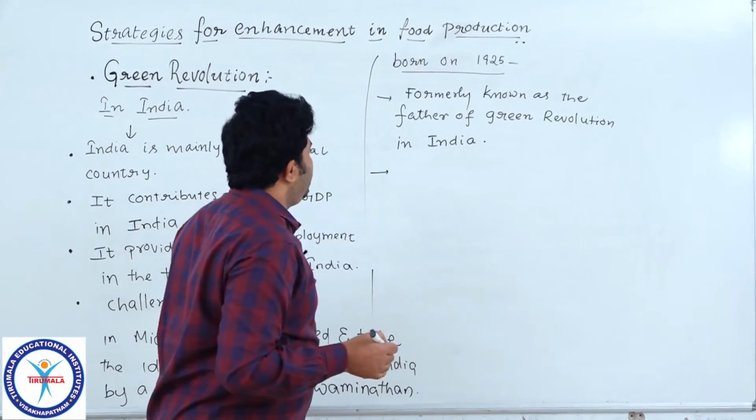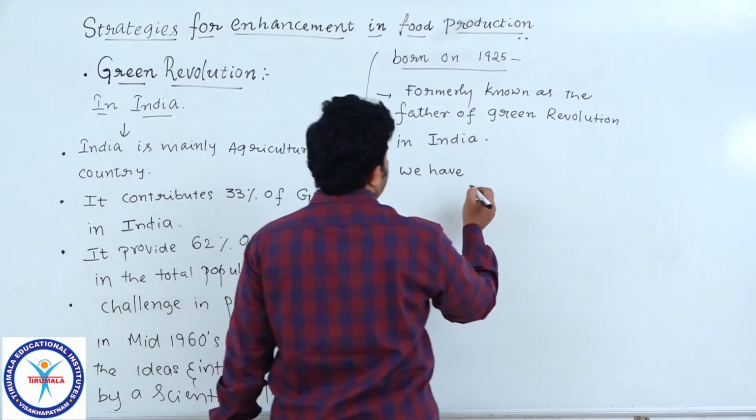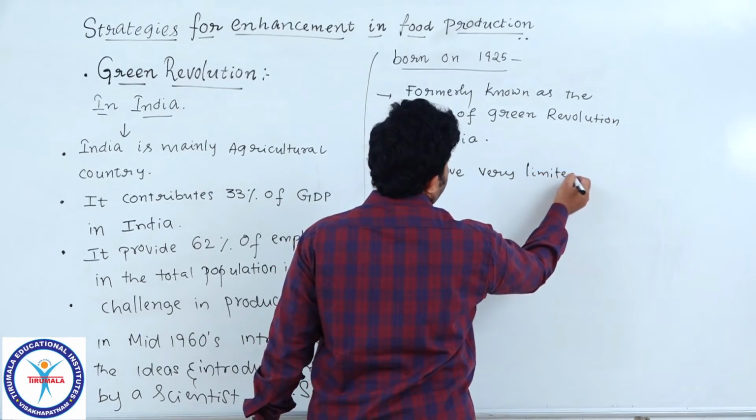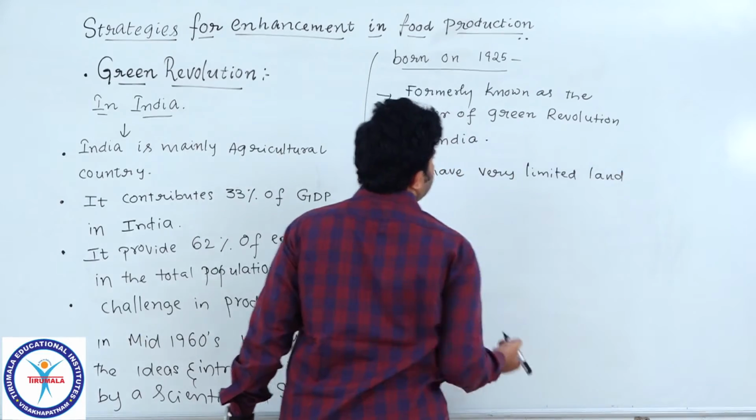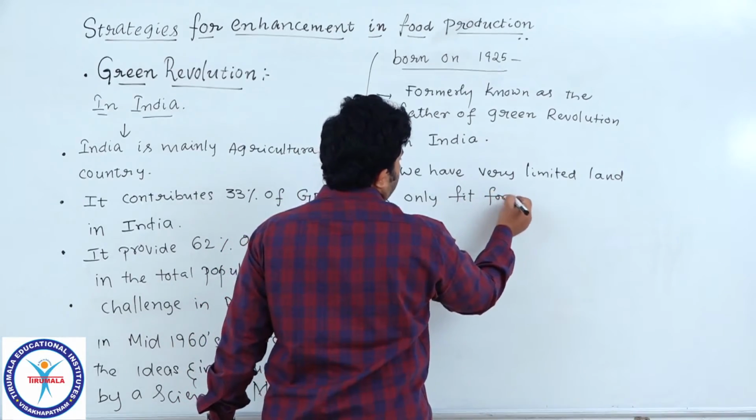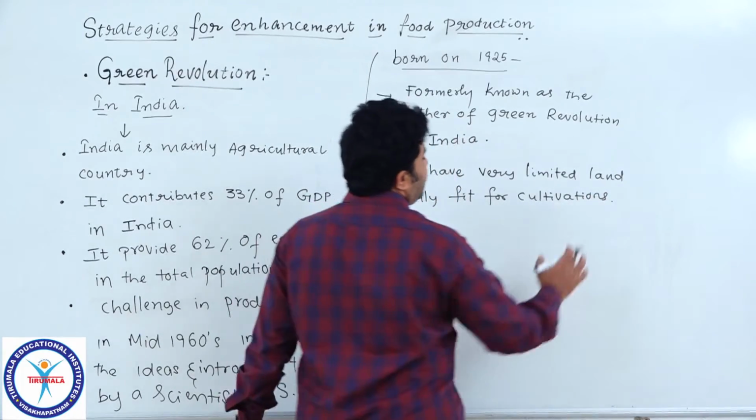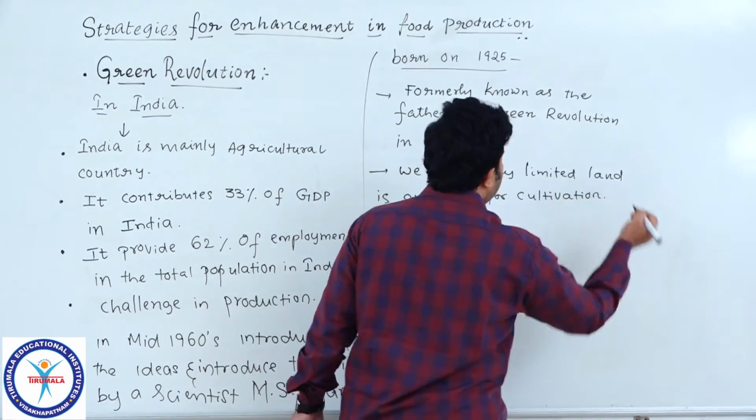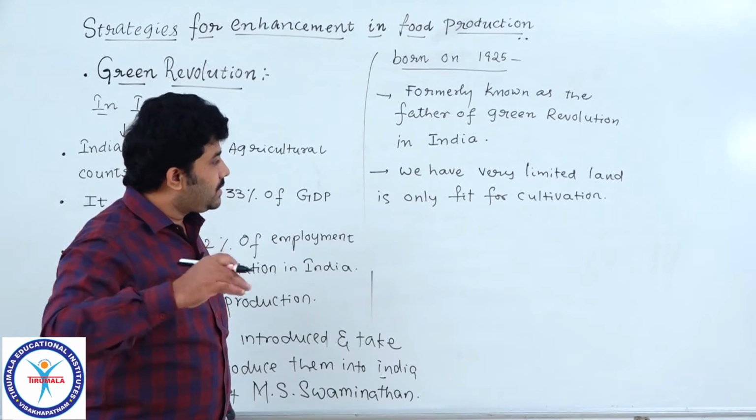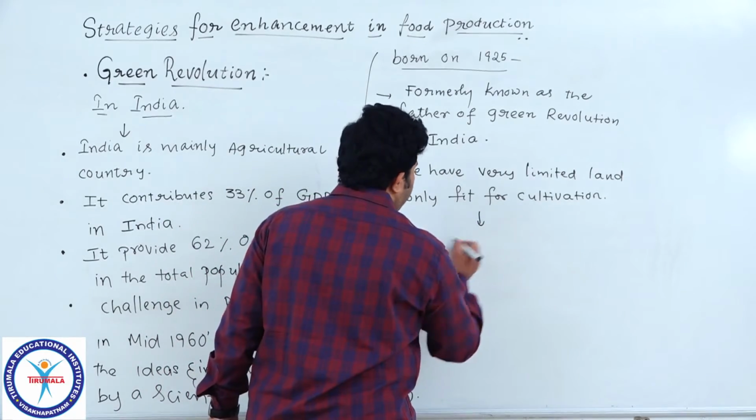In India, after independence, we had very limited land fit for cultivation. In those extreme conditions also, that great personality like M.S. Swaminathan increased the land, turning it fit for agriculture or cultivation, and for giving more productivity or high productivity.